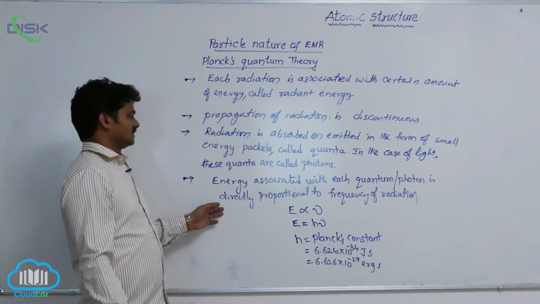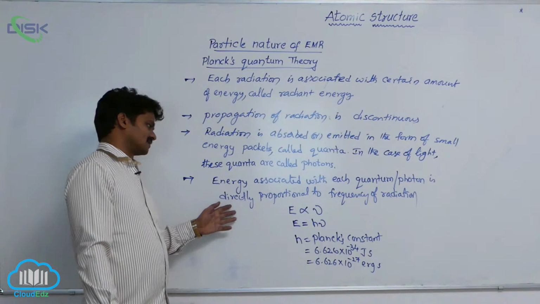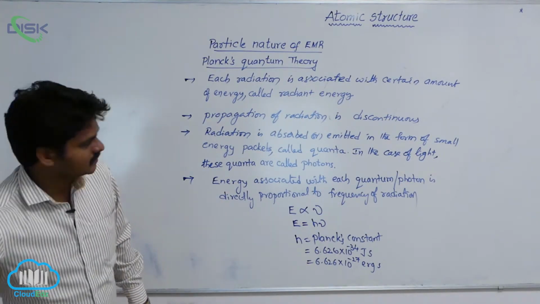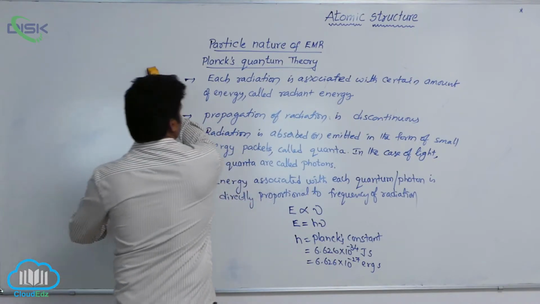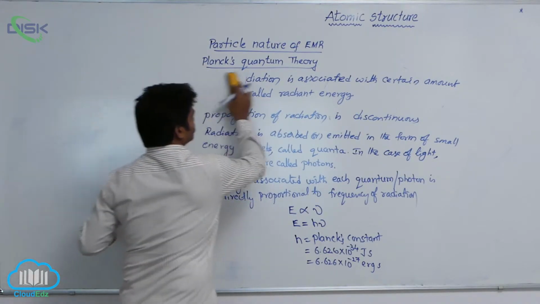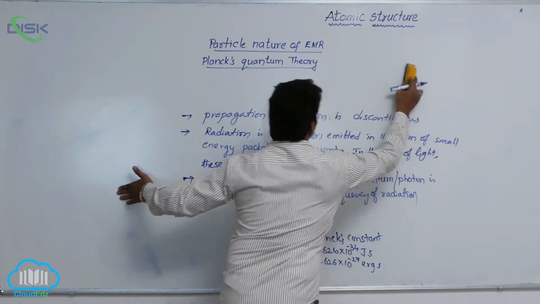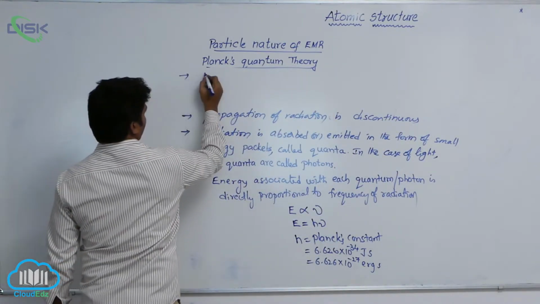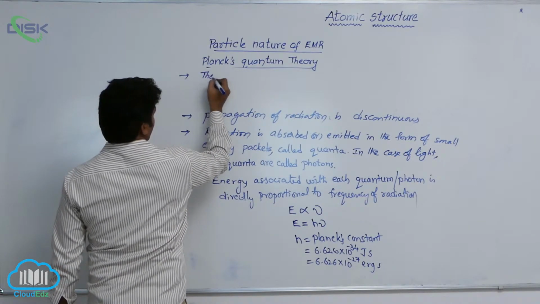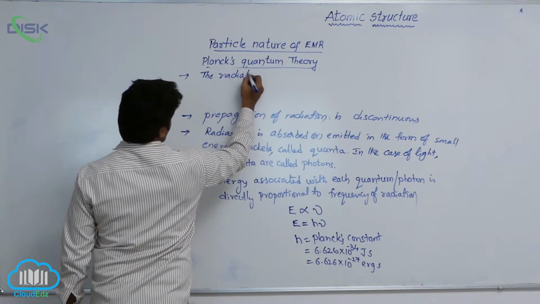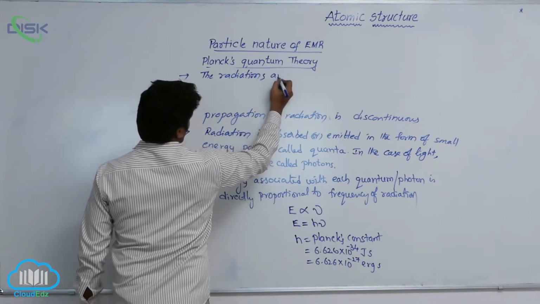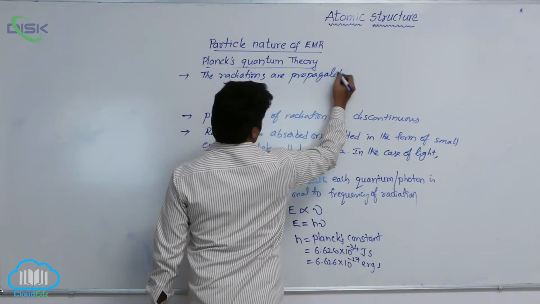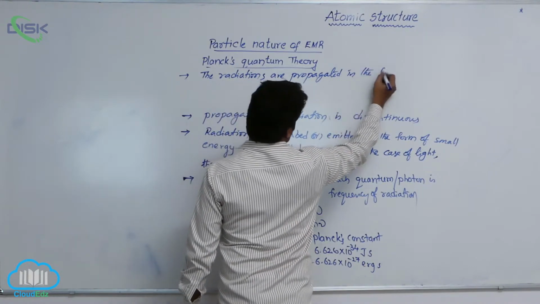So the energy associated with each quantum or photon is directly proportional to the frequency of radiation. Next, these radiations are propagated in the form of waves.